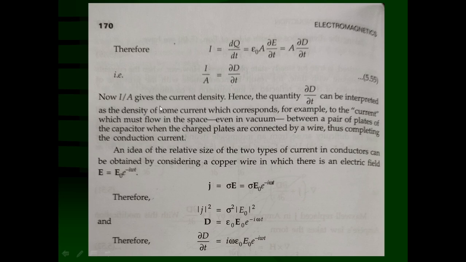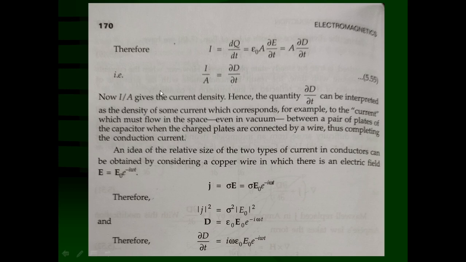So, I upon A gives the current density, current passing through unit area of the cross section, that is called current density. And hence this term, the displacement electric field which is changing with respect to time, that means per second the amount of displacement electric field decreases, is equal to some kind of current density, and that is why it is named the displacement current density.